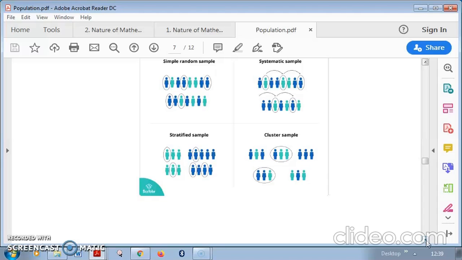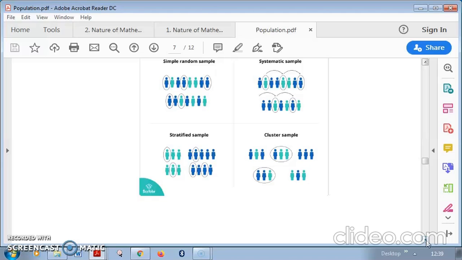Then what is cluster sampling? Cluster sampling is like grapes. Whenever you go to the shop to buy grapes, you select one full bunch of grapes.